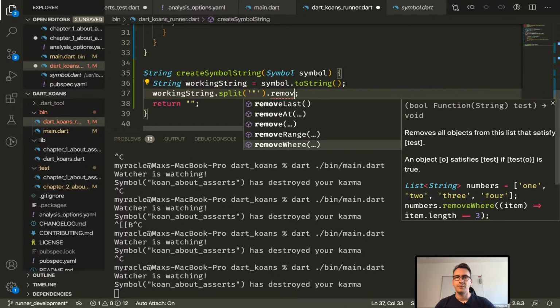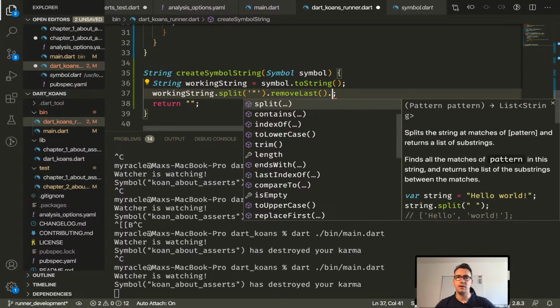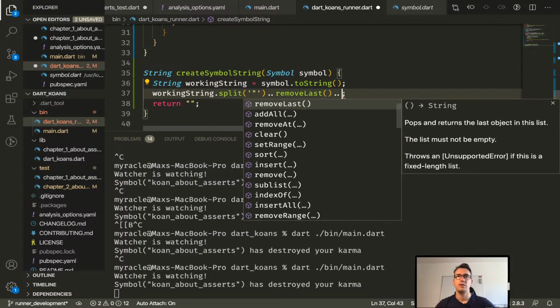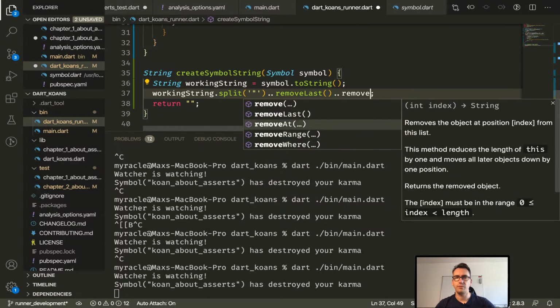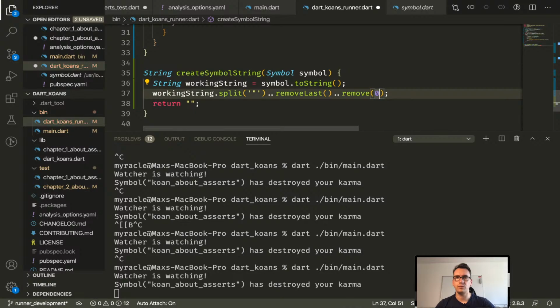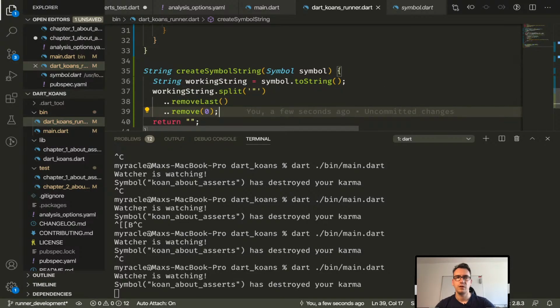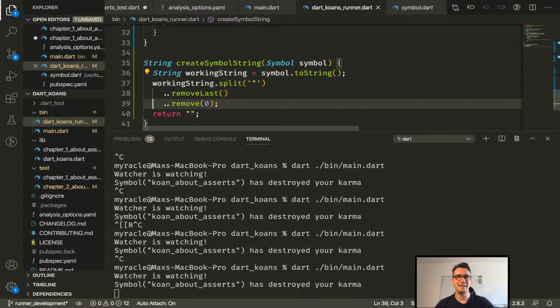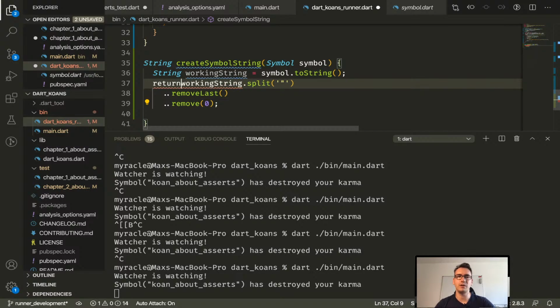So remove last and remove first, let's make that with something like that. And remove 0. You're right, I didn't think that far, but well done. And the best thing is I can just return the whole thing.